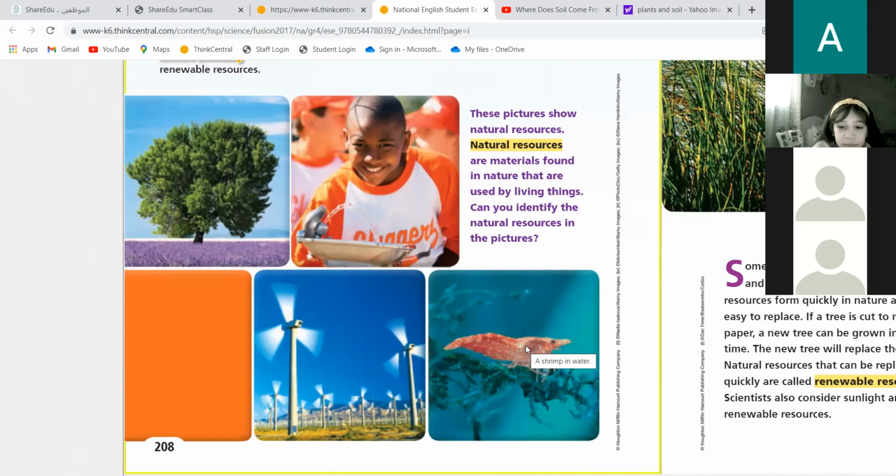Do you eat shrimp or not? Oh, yeah, I eat it. Used for what? Food. Shrimp. What do you know about this picture?